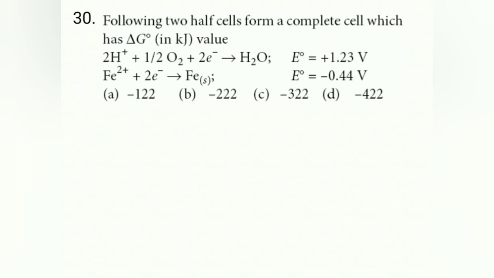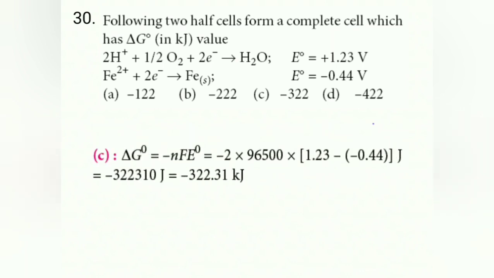30th question, for the following two half cell reactions of the complete cell, delta G naught they are asking. To calculate delta G naught we use the formula minus nF E naught, where n is 2 electrons change and F value we will put, and E naught is not given directly. For that you have to calculate E naught, cathode minus anode. So 1.23 minus of minus 0.44. Then if you calculate you will get the answer as C.